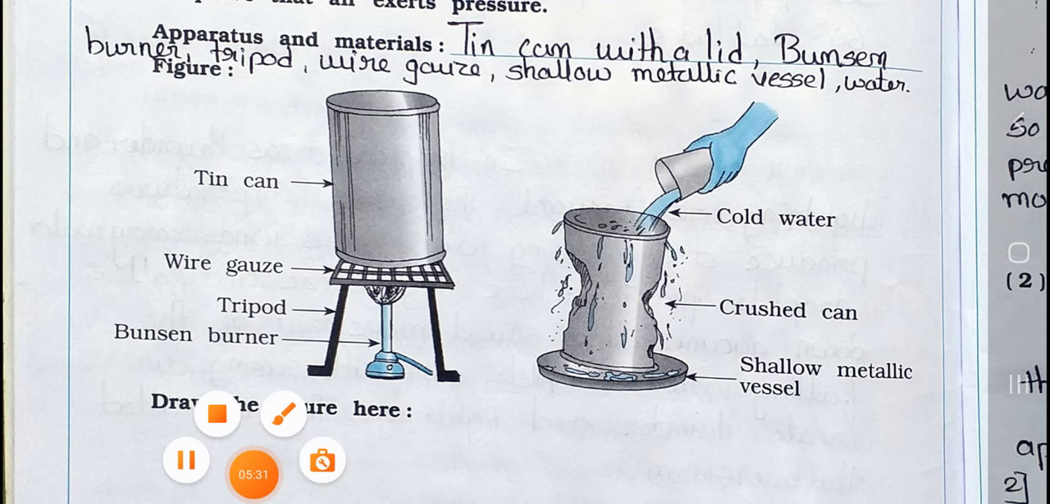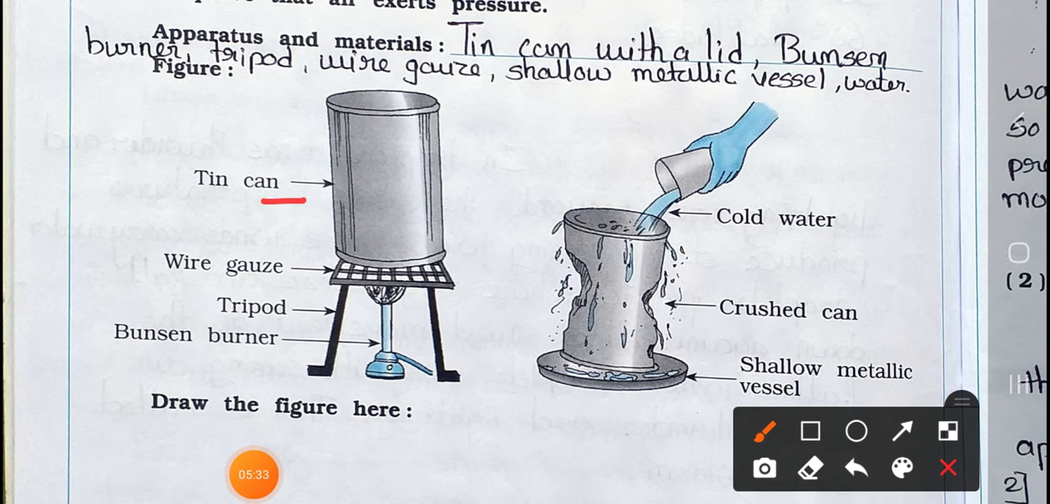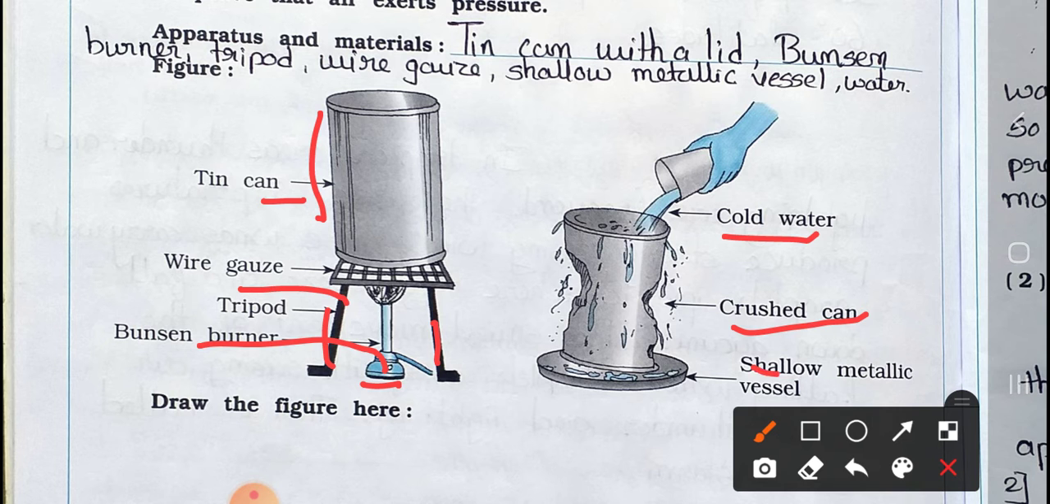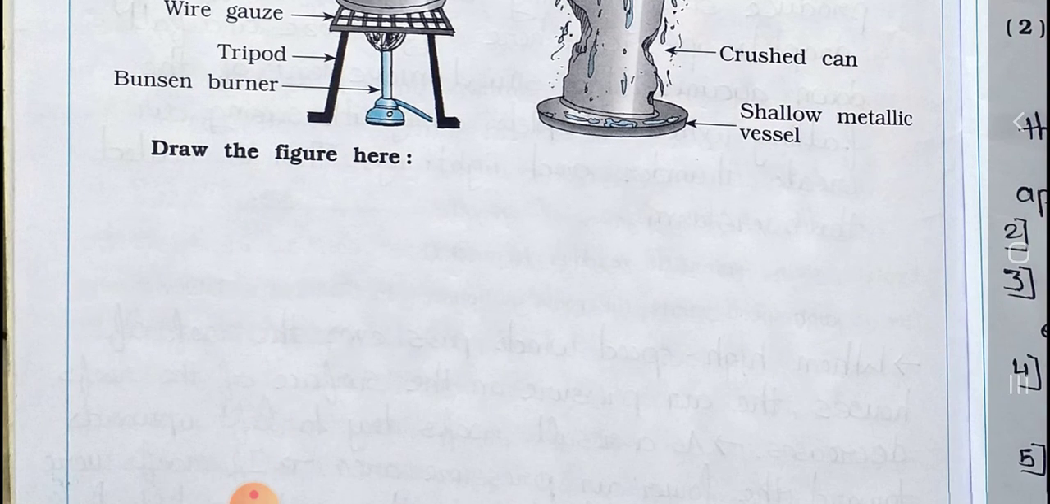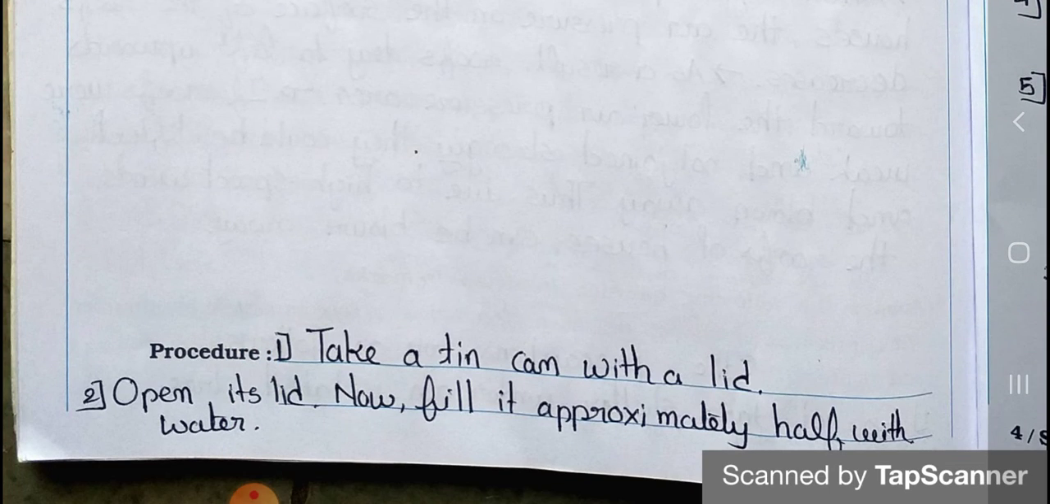Now see the apparatus. Here it's a tin can, this one. This is the wire gauze. Here it's a tripod and a gas burner. Now here, cold water, tin can and shallow metallic vessel. Now draw the figure. Here you have to draw the figure. Now see the procedure.